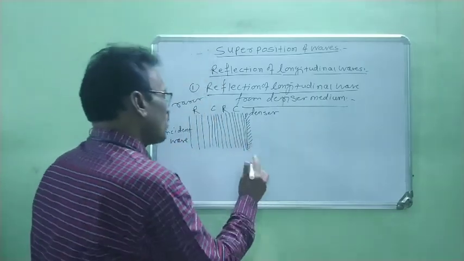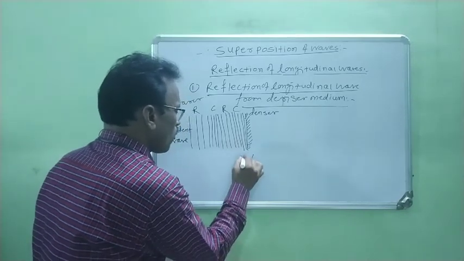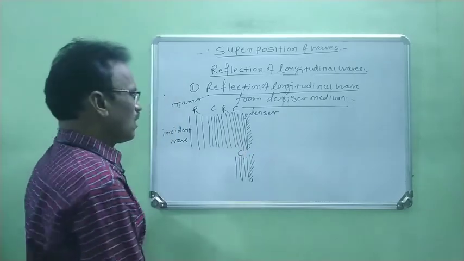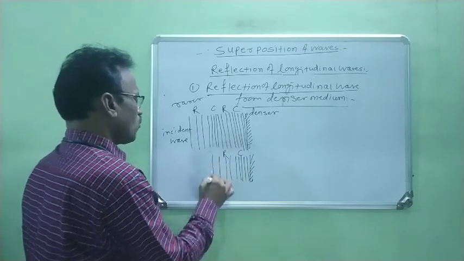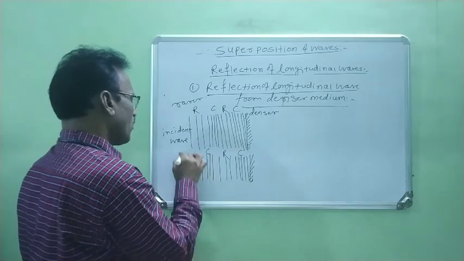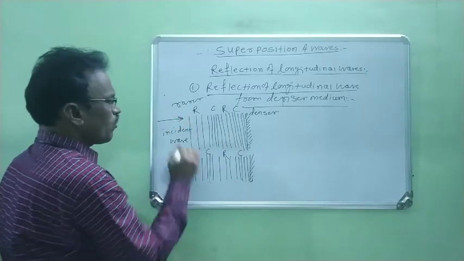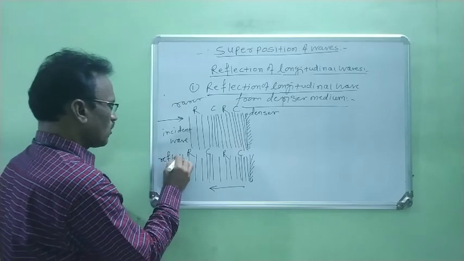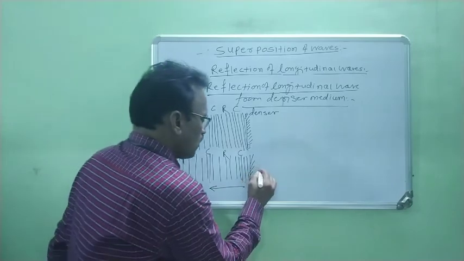Therefore after reflection, now this is the rigid support. Again this compression is reflected as compression, and rarefaction is reflected as rarefaction, and again compression is reflected as compression, and again rarefaction is reflected as rarefaction. Now this is the incident wave and this is the reflected wave, right? Now this is the denser medium.